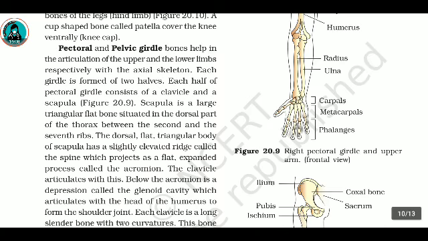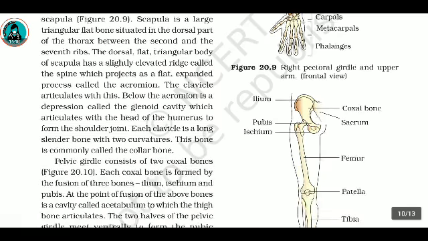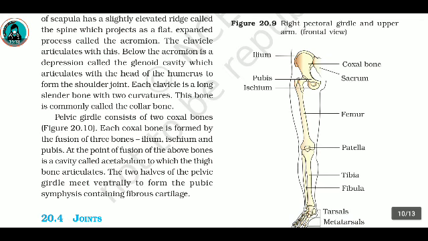Each clavicle is a long, slender bone with two curvatures. This bone is commonly called the collarbone. Pelvic girdle consists of two coxal bones. Each coxal bone is formed by the fusion of three bones, ilium, ischium, and pubis. At the point of fusion of the above bones is a cavity called acetabulum, to which the thigh bone articulates. The two halves of the pelvic girdle meet ventrally to form the pubic symphysis containing the fibrous cartilage.